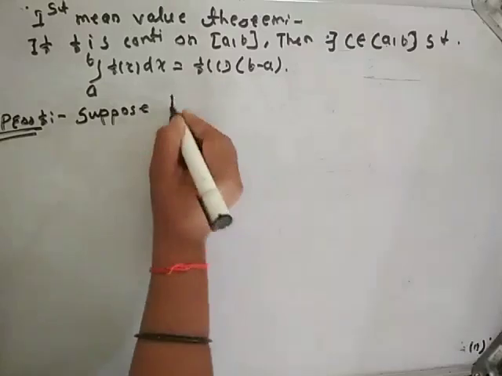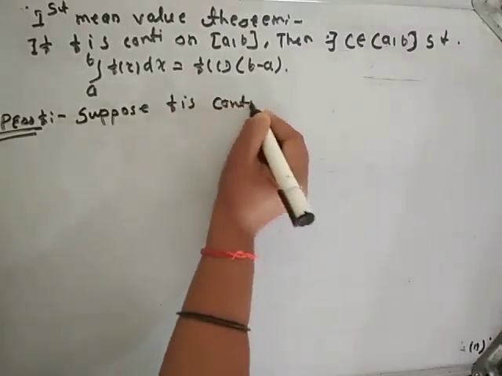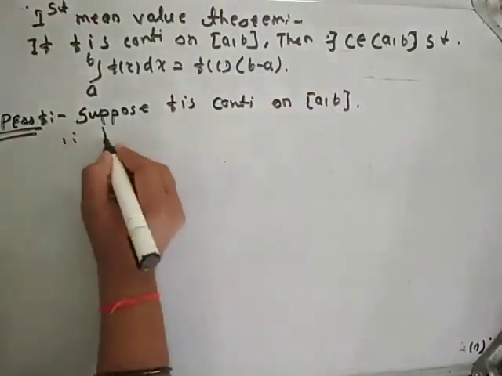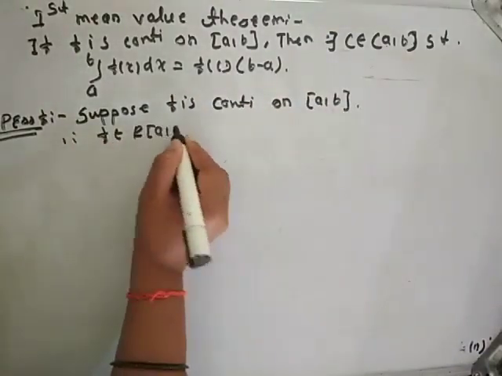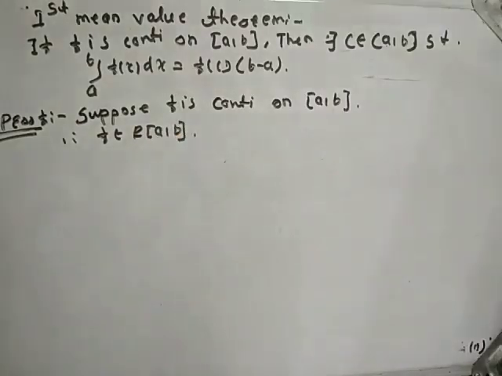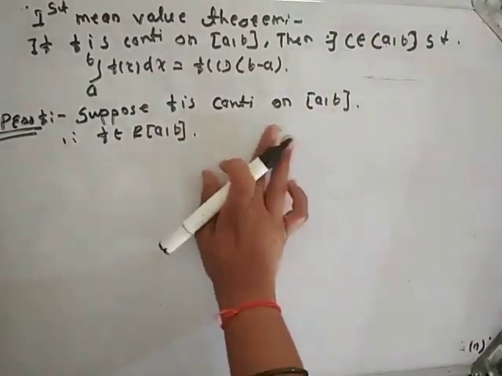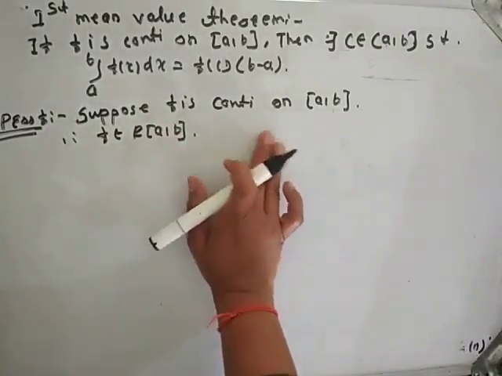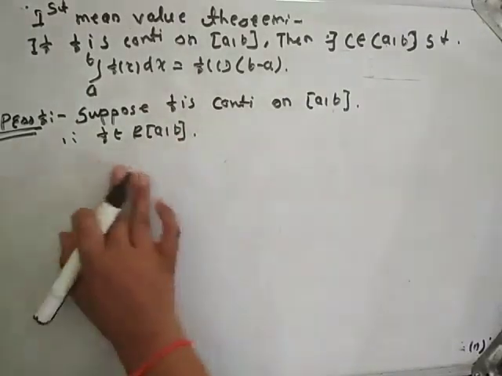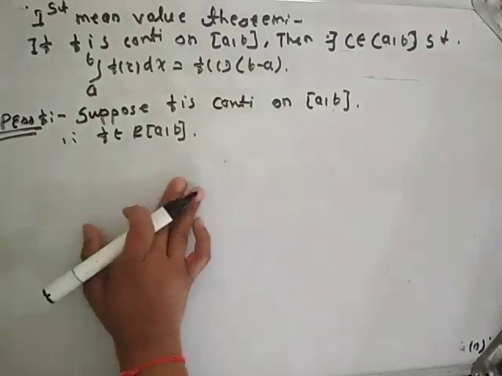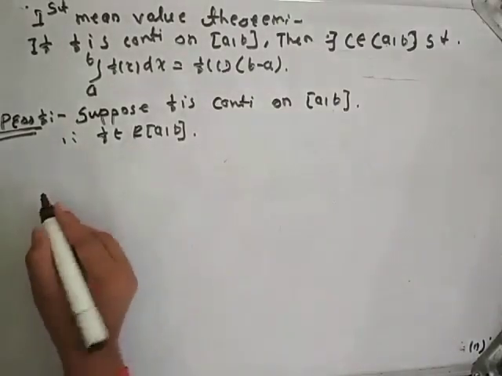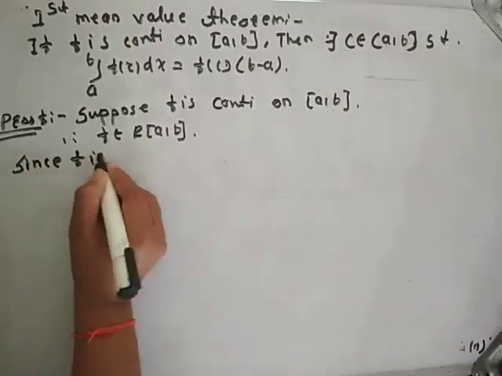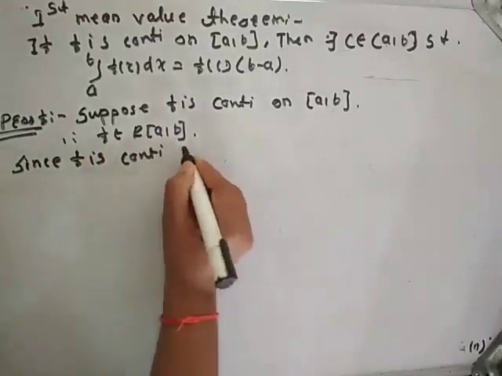Suppose f is continuous on closed interval [a, b]. Therefore, f is Riemann integrable on closed interval [a, b]. Students, always remember that every continuous function is continuous almost everywhere. And we know that f is continuous almost everywhere if and only if f is Riemann integrable on closed interval [a, b]. Okay. Now see here, since f is continuous on